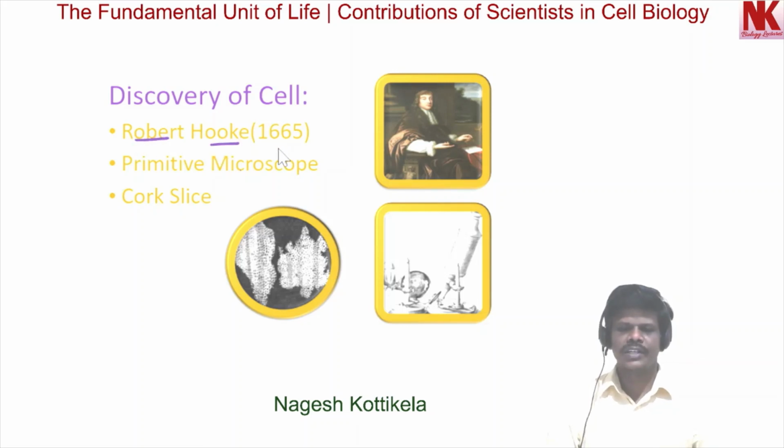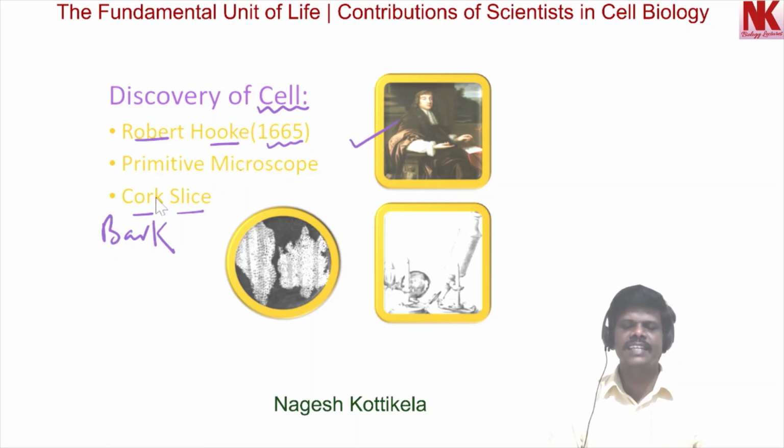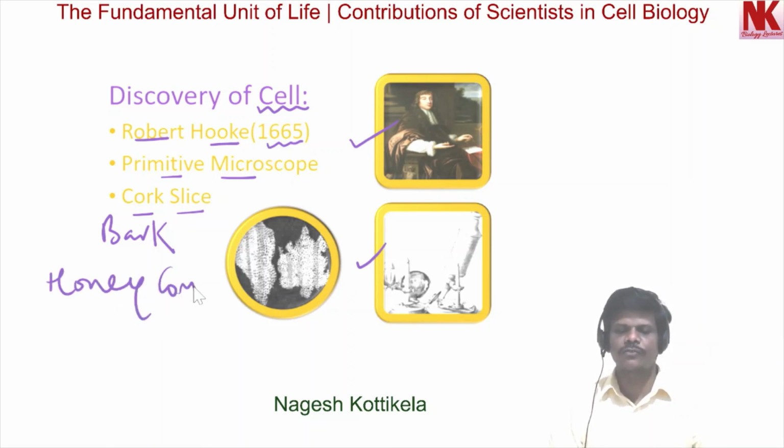Robert Hooke in the year 1665 discovered cell. This is the picture of Robert Hooke. He used a thin slice of cork obtained from bark tissue. He observed this thin slice of cork under a primitive microscope. This was the picture of the primitive microscope used by Robert Hooke. And he noticed that honeycomb-like structures are found.